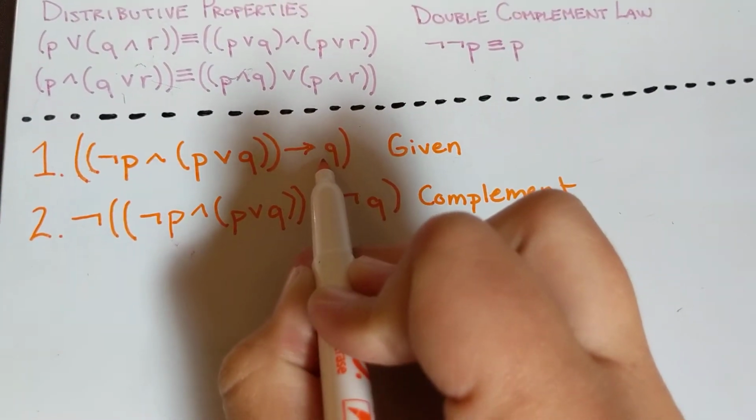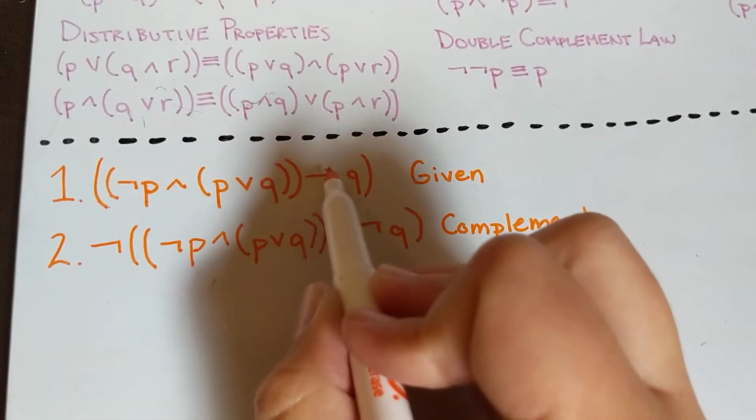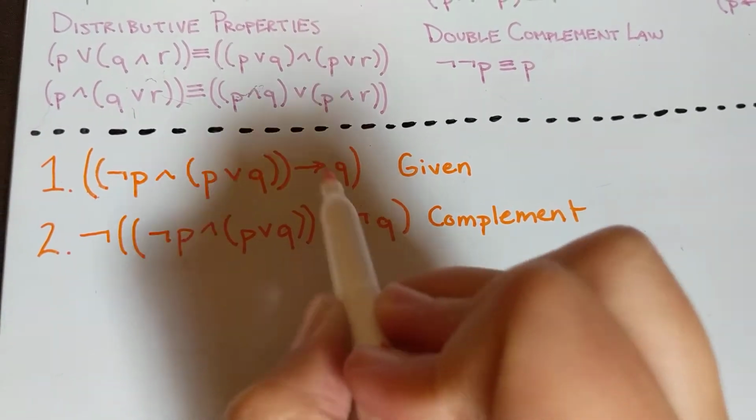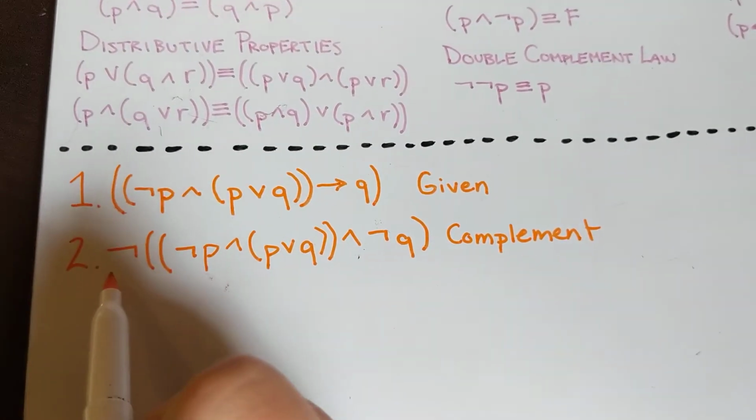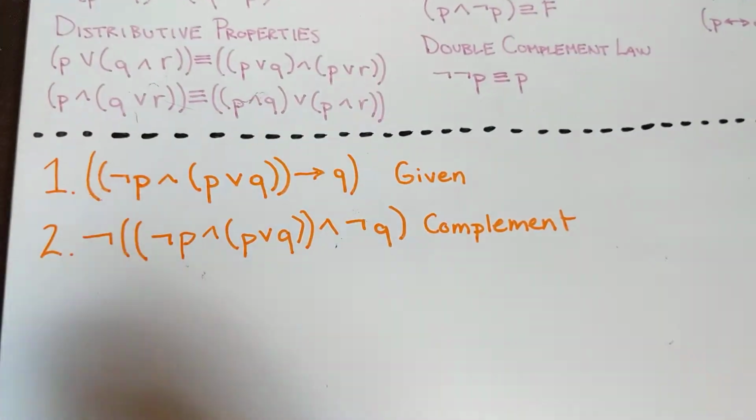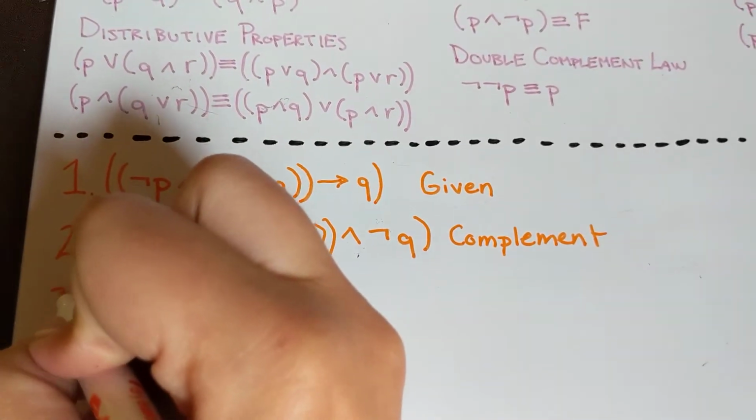Right, so we've taken Q, made it not, we've taken this, turned it into and, and we've taken our P statement, left it the way that it is, and then we've negated the whole thing, which is what the complement law tells us to do. All right.